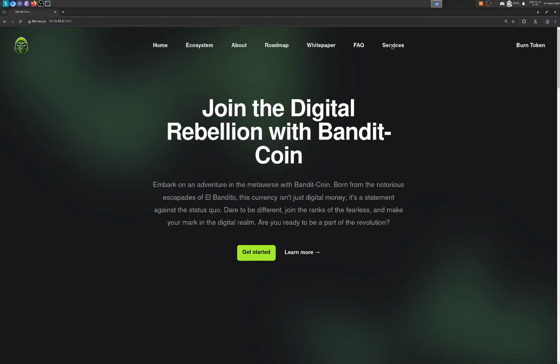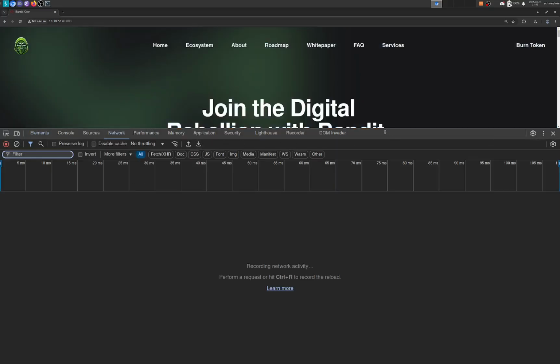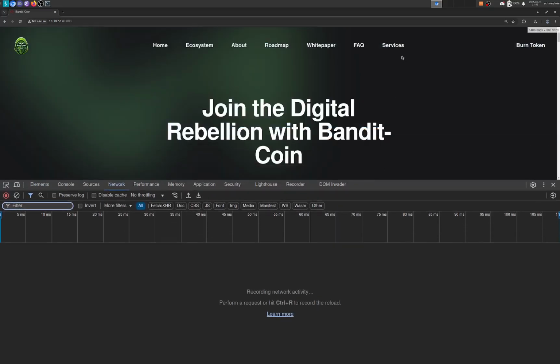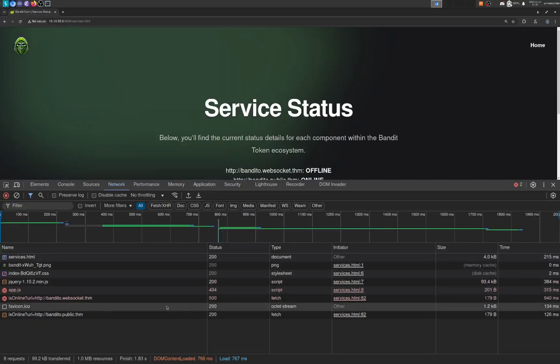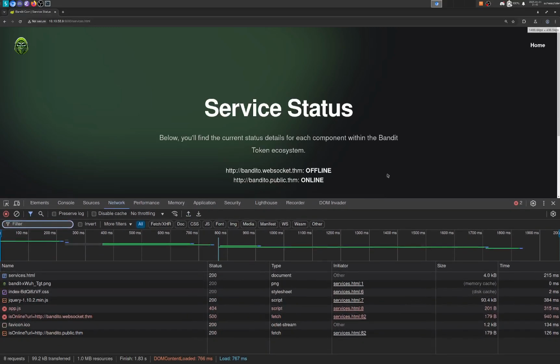So I'm pretty sure if I check the network tab. Also, make sure when you're pen testing a website or an application, you always have your network tab open so you can see if it's making any calls to any APIs or WebSockets, like it is here. So if you want to do WebSocket HTTP request smuggling, you have to have some sort of server-side request forgery vulnerability on the server.